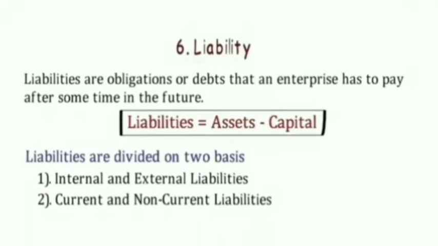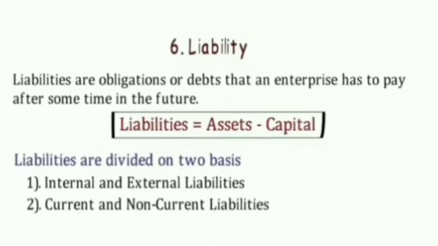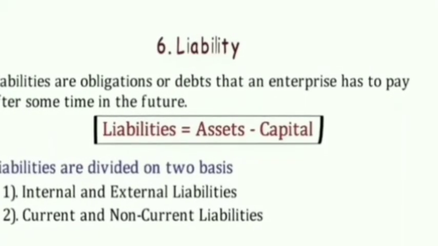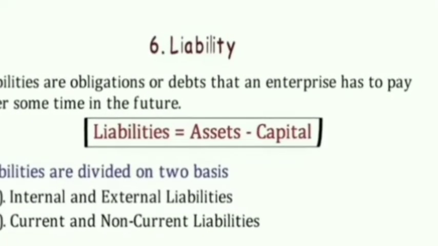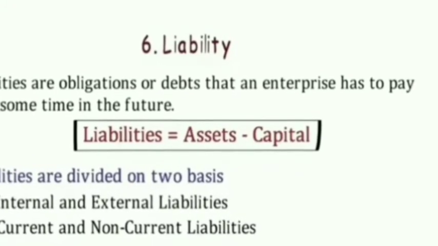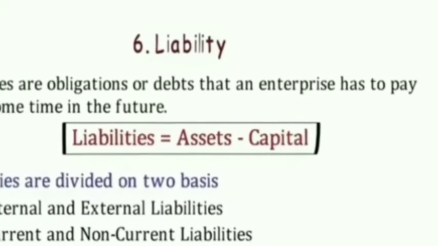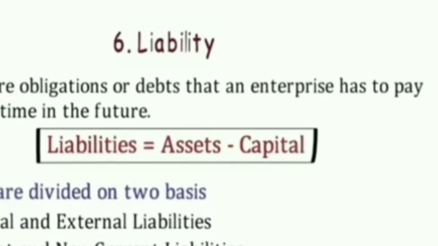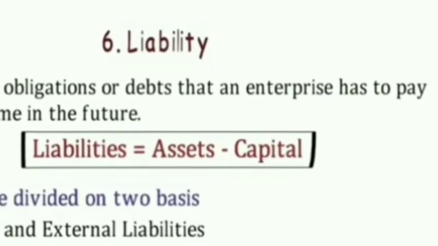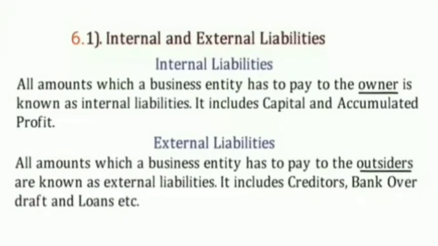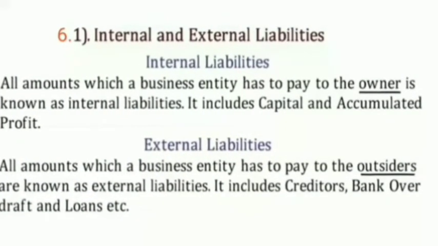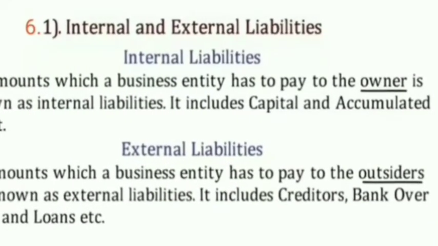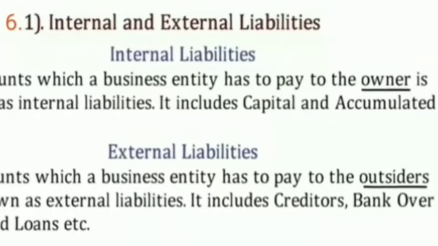After drawings, we have liability. It refers to the amount which the business firm owes to the outsiders. And this liability can be further divided into two types: number 1, internal and external liabilities, and number 2, non-current and current liabilities. Defining internal liabilities, the amounts the business owes to the owner are known as internal liabilities. They can be the profit amount, they can be the capital provided by the owner. And coming to external liabilities, whatever the business entity has to pay to the outsiders are known as external liabilities.